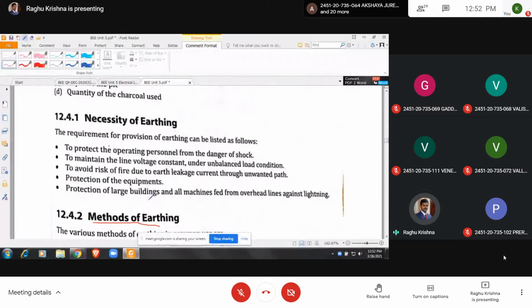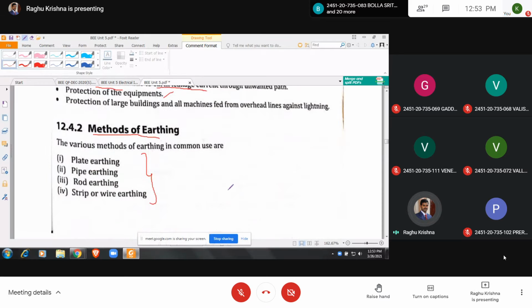So let us see the necessity of earthing. First one is to protect the operating personnel from the danger of shock. Next, to maintain the line voltage constant, to avoid risk of fire due to earth leakage current, protection of the equipment, and protection of large buildings and machines. There are 4 types of earthing. The various methods of earthing in common use are: first plate earthing, second pipe earthing, third rod earthing, and fourth strip or wire earthing.